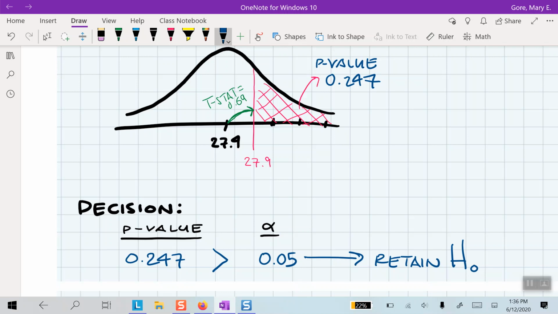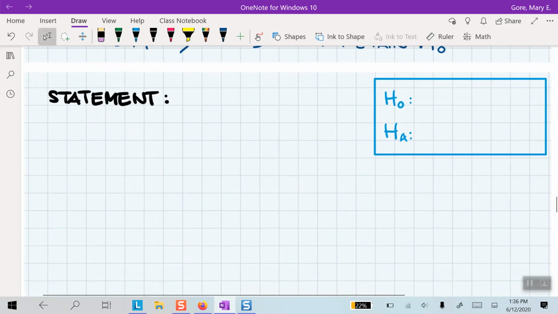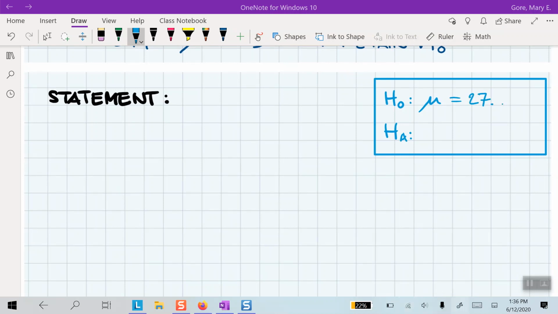So this is not compelling evidence. This value, 27.9, deviates a little bit from the national mean, but not enough to discount the truth of the 27.4. Alrighty. Before I write my statement, I always like to re-establish my null and alternative, get them somewhere close by where I can see them, and try to remember what it is we're doing. Everything revolves around these two statements.